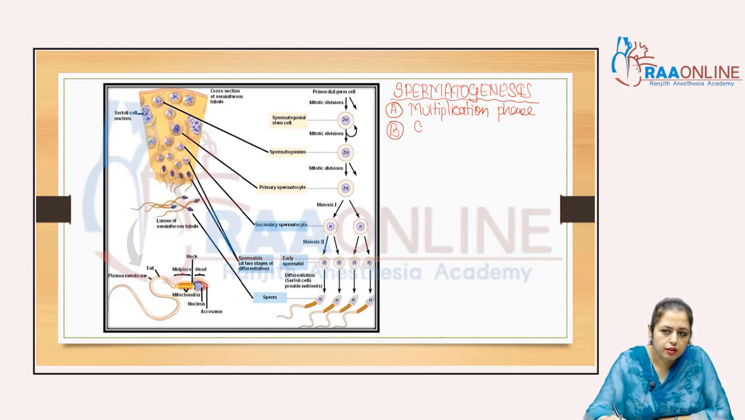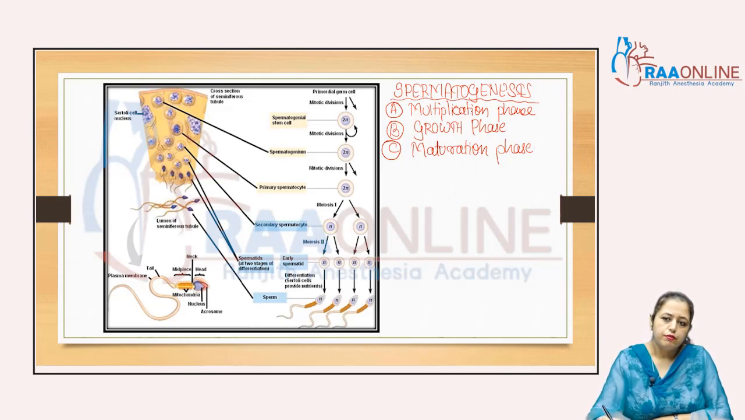Second is the growth phase, and the third one is the maturation phase, right? First one is the multiplication phase, second one is the growth phase, third one is the maturation phase.